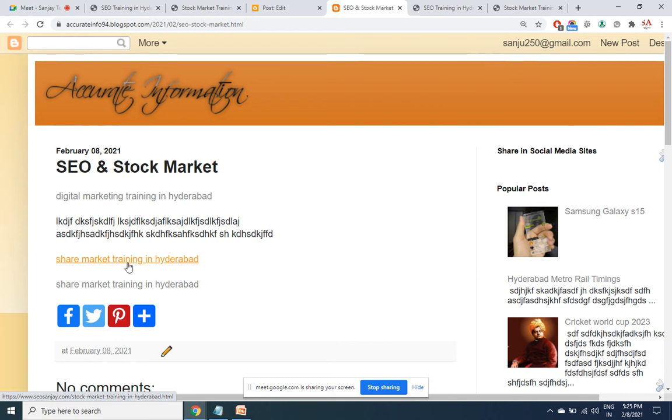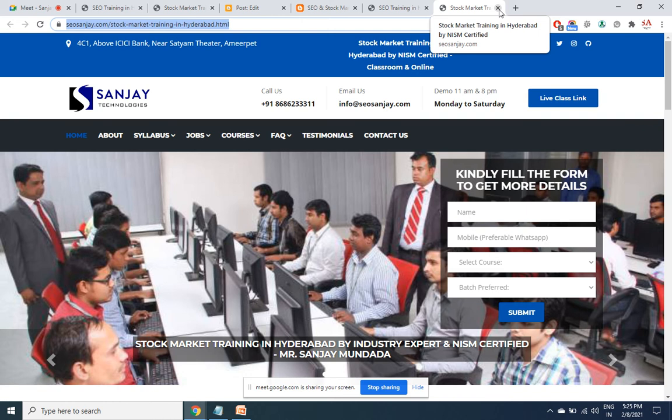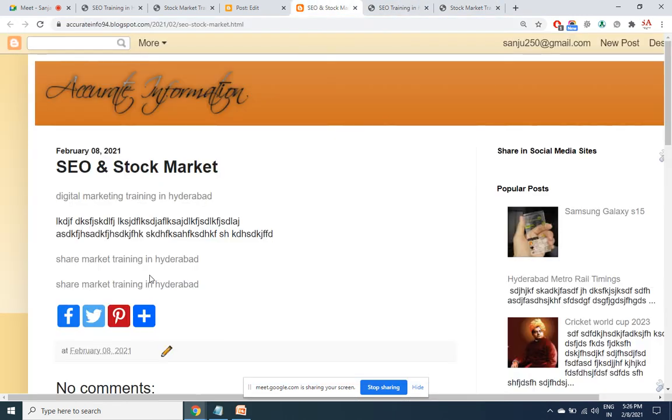So here the source page is same, the keyword is same, and the destination page, whichever page that I am opening up, is all the same. See, the same page is opening up. So whenever all the 3 look to be same, the keyword as well as the source page as well as the destination page, even though you type it 1000 times, only 1 will be counted. It is not spam though, but only 1 will be counted. But out of these 3, if any one is changing, then it will be multiple points.